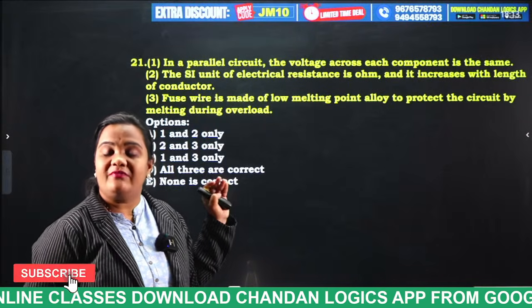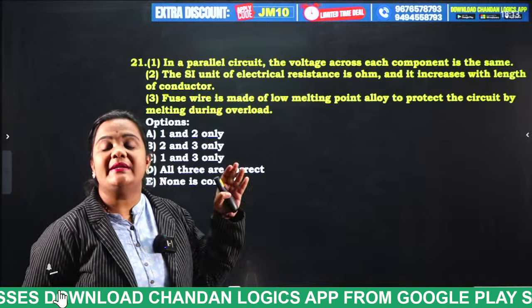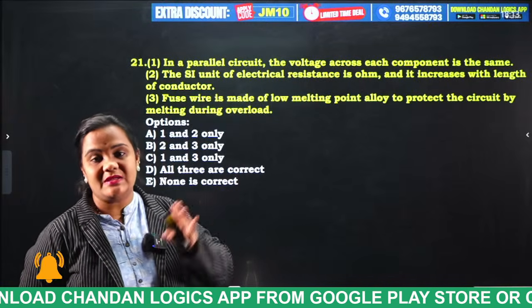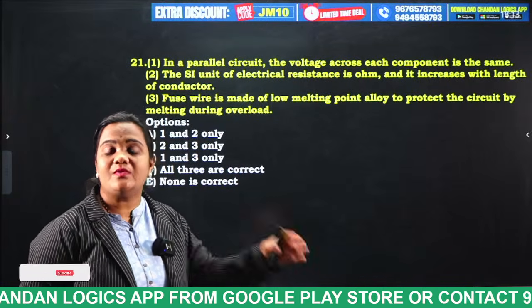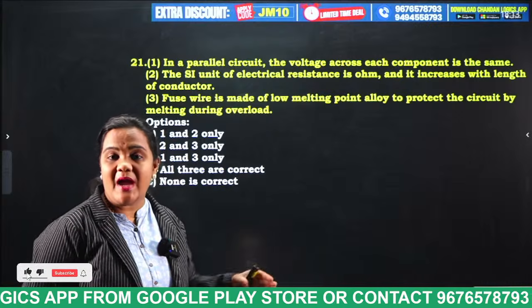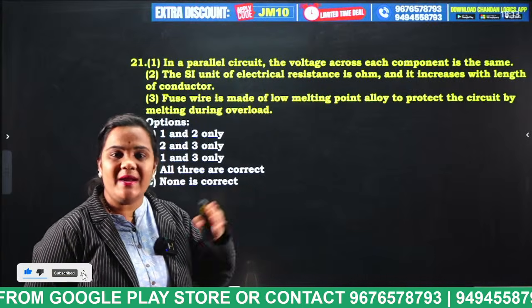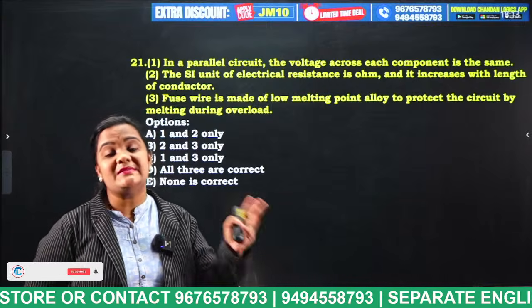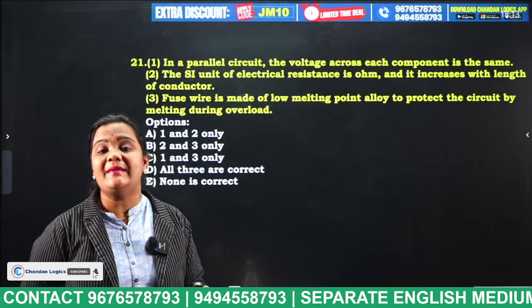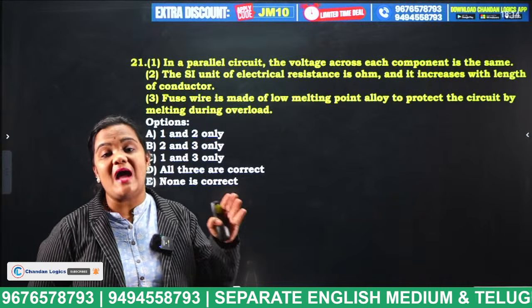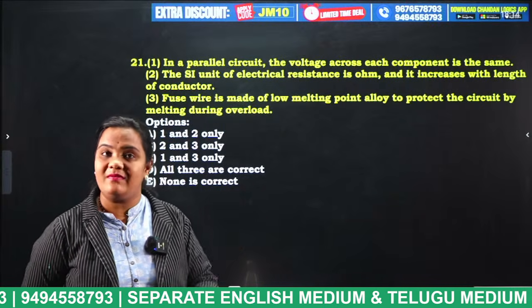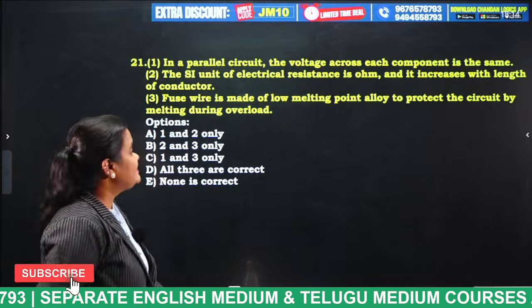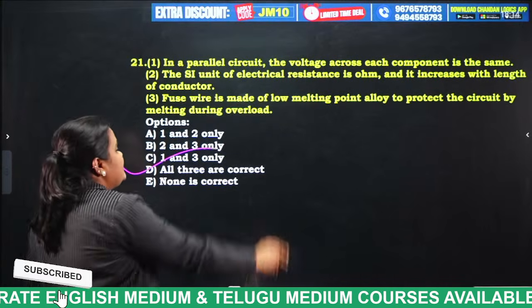Okay. So for the series connection, the equivalent resistance will be R1 plus R2, and for the parallel connection, the equivalent resistance will be 1 by R equivalent is equal to 1 by R1 plus 1 by R2. Okay, so for two resistors in parallel, R equivalent will be R1 R2 by R1 plus R2. Okay, now what is the answer for this question? All three statements are correct.